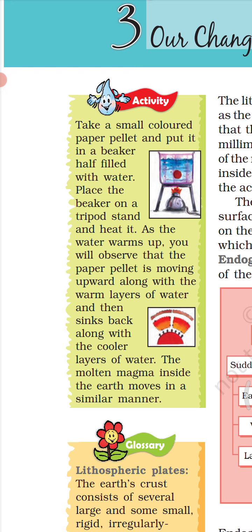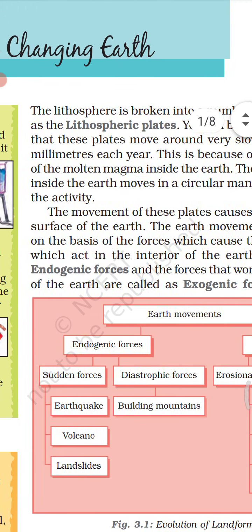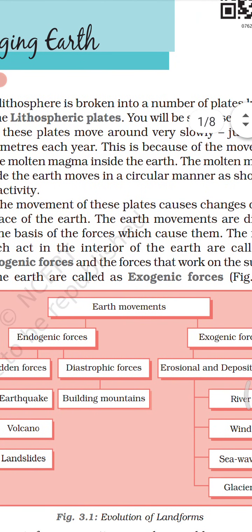So the same happens with this molten magma inside our earth, that keeps moving in the same way. When it is hot and at very high pressure, then it starts coming out of the earth surface through volcanoes, and when it is cool, it stays inside the earth. Now see, the movement of these plates causes changes on the surface of the earth.